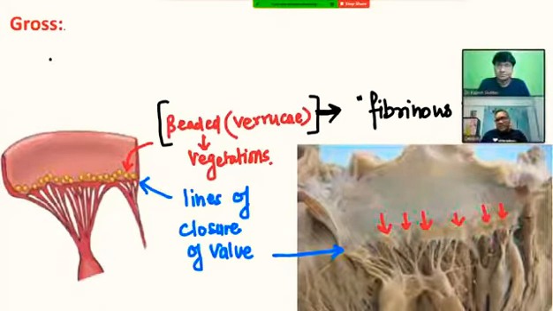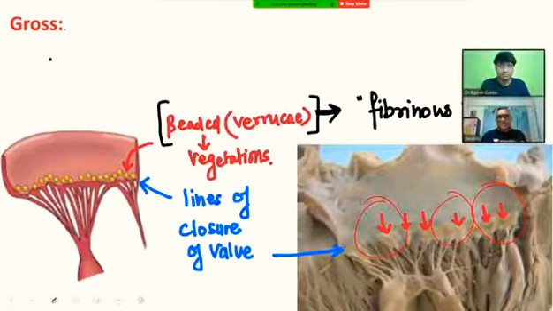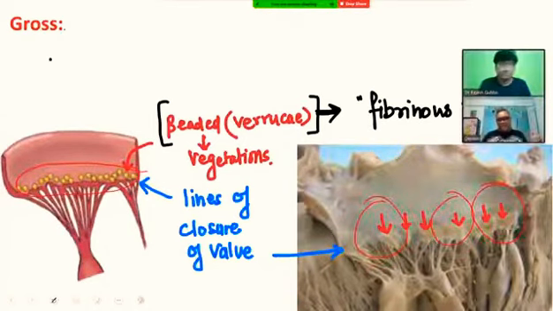In the next slide, you can see a patient coming with rheumatic heart disease, and suppose we are seeing the specimen after the autopsy. What will be the characteristic gross finding? On the left side, you can see so many small beaded yellow colored granules present over the line of closure of the valves. These are like verrucae. We can describe them as verrucae or beaded vegetations, present on the surface of the line of closure of the valves.